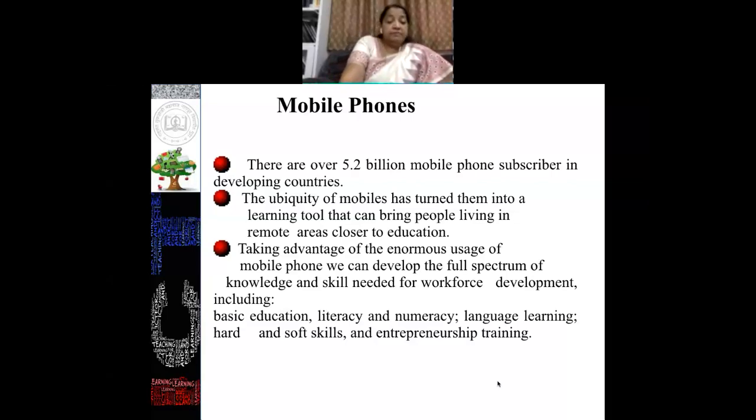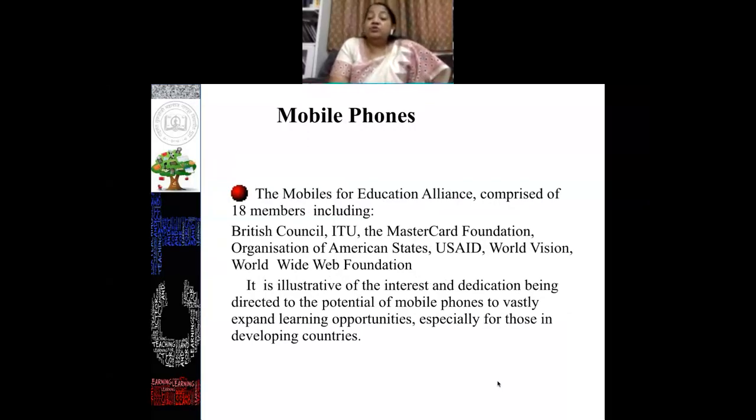Because nowadays multimedia mobile phones are available, and the maximum number of mobile subscribers is in Asian countries. The Mobile for Education Alliance comprises 18 members, including the British Council, Mastercard Foundation, American State, World Vision, World Wide Web Foundation. It is illustrative of the interest and dedication being directed to the potential of mobile phones to vastly expand learning opportunities, especially for those in developing countries.